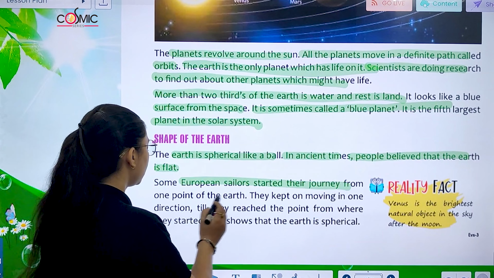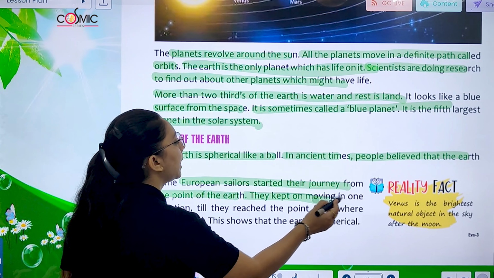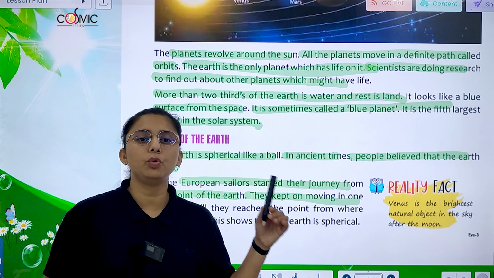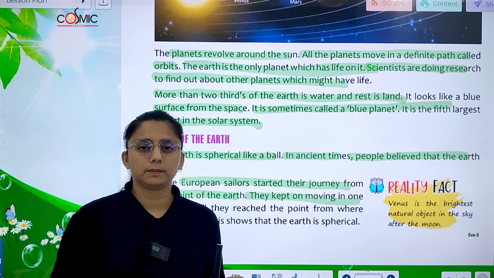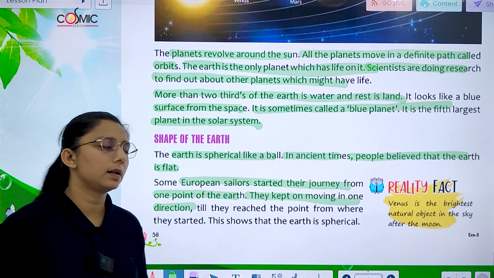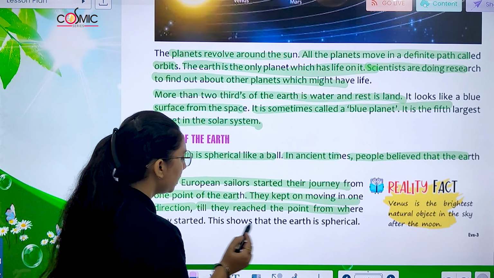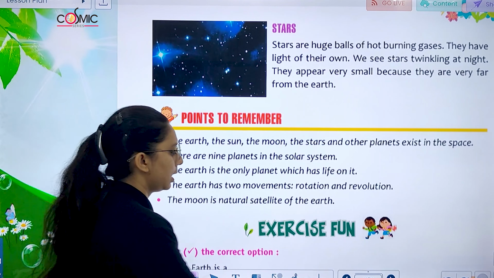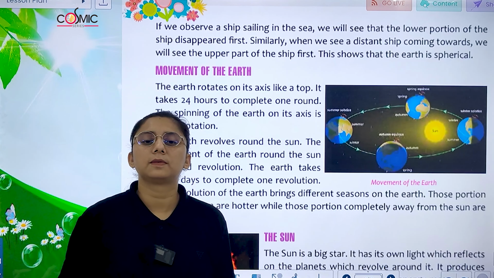Some European sailors started their journey from one point to another. They kept on moving in one direction. भाई जैसे अगर वो इस direction से गए तो घूम के आते इसी direction. उससे क्या पता चलता है कि Earth is spherical in shape. They reached the point where they started, and it shows that the Earth is spherical in